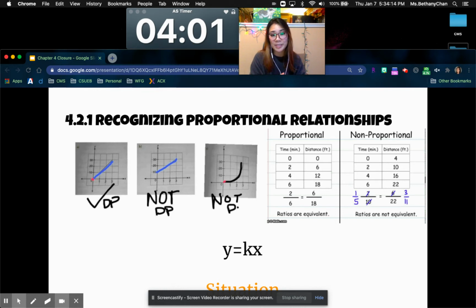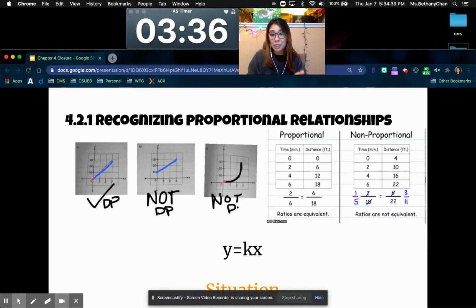Recognizing proportional relationships. There are multiple ways that you can see if it's proportional. First way is a graph. But the graph, it has to be a straight line. It has to go through the origin, which is 0, 0. So for this one, 0, straight line. Here, not proportional because it does not go through 0. 0 is right there. This one, not proportional because it's not a straight line. This is curved, right?